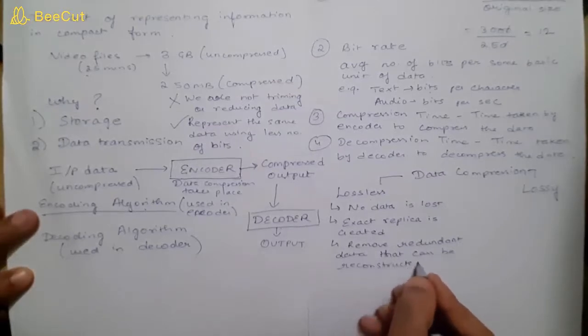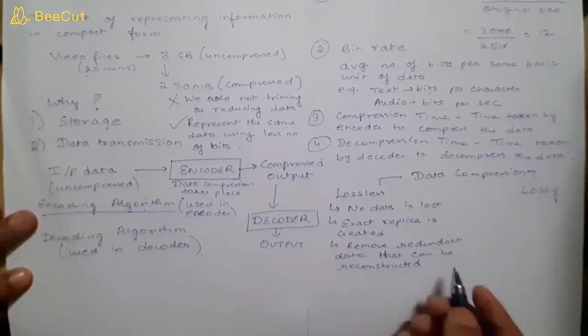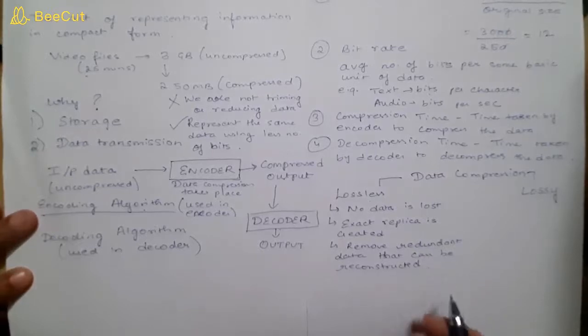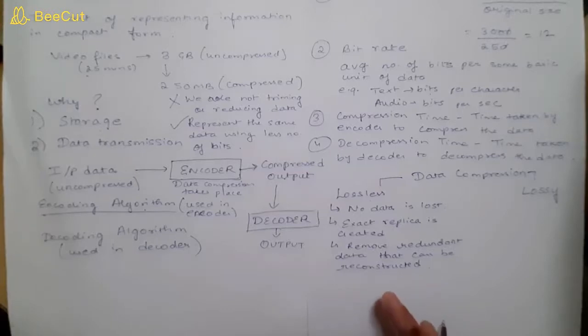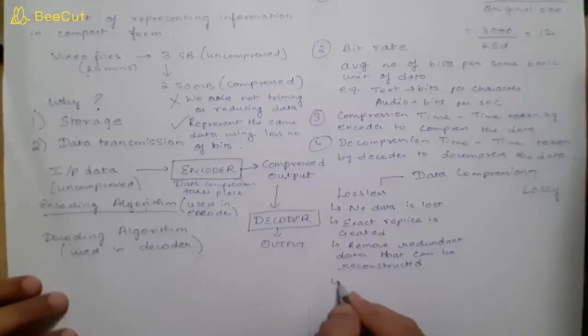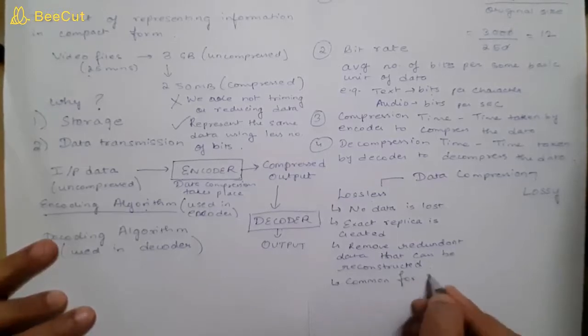So how will this data be reconstructed? We can reconstruct the same data from the data that is kept. This lossless technique is most common in compressing text, so it is common for text compression.